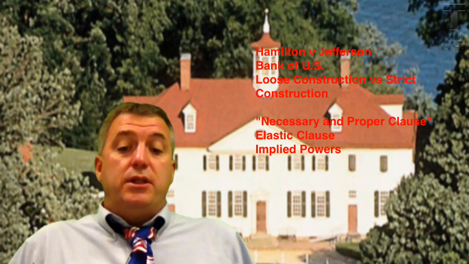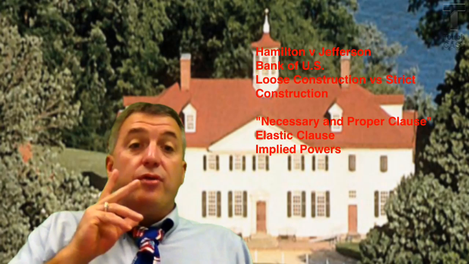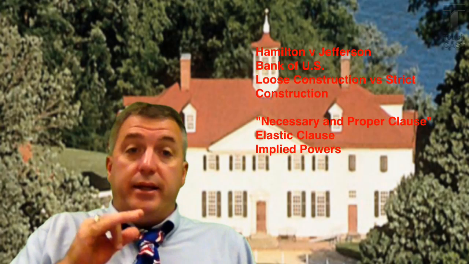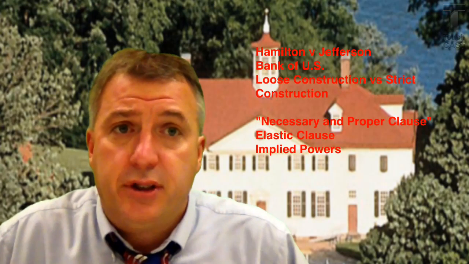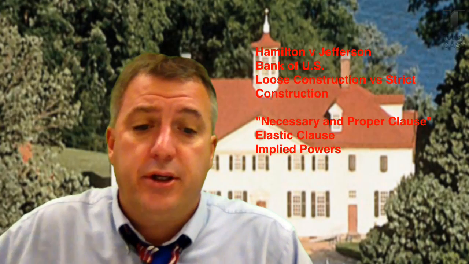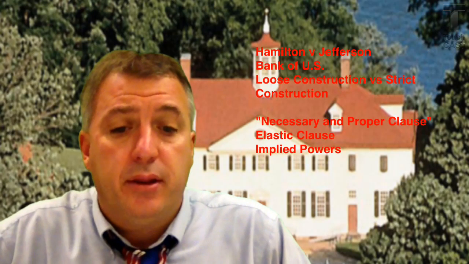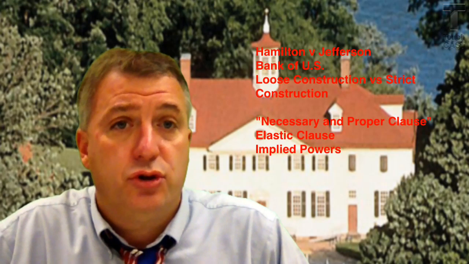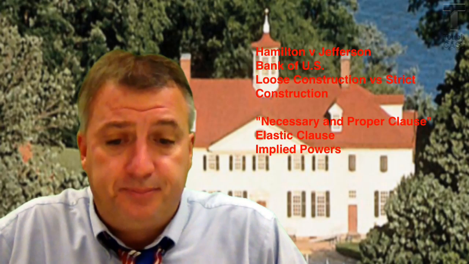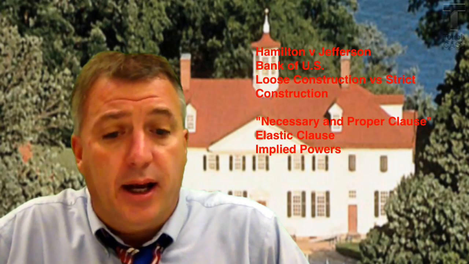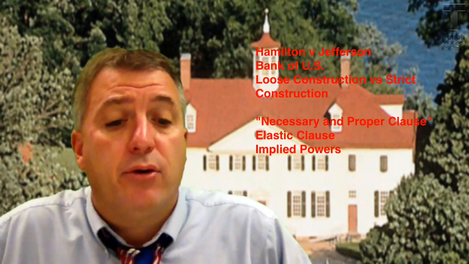So Hamilton wants this bank because he believes it would help to establish the credit of the United States, strengthen the government's finances, and lead to economic development. All right, Jefferson's opposed, okay, and it leads to open disagreement between the two of them. Jefferson will argue that the BUS was unconstitutional because nowhere in the Constitution does it specifically give the government that kind of power. The Constitution never mentions a bank. Therefore, Congress doesn't have the constitutional power to create one.